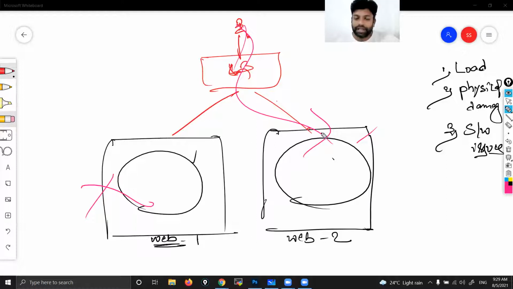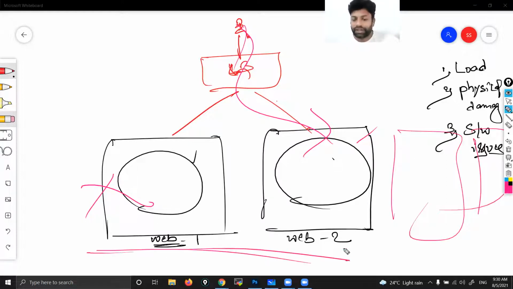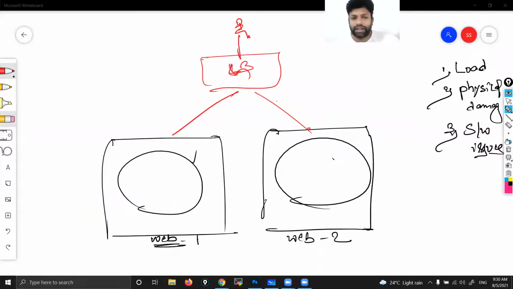That means even out of 100 servers, if I lose 10 servers, customers will not come to know because their request will be routed to the servers which are up and running. Got it? Now you might be thinking, how does this load balancer come to know that my server is down? The load balancer will check the health of that server every now and then. It checks the health of all servers.